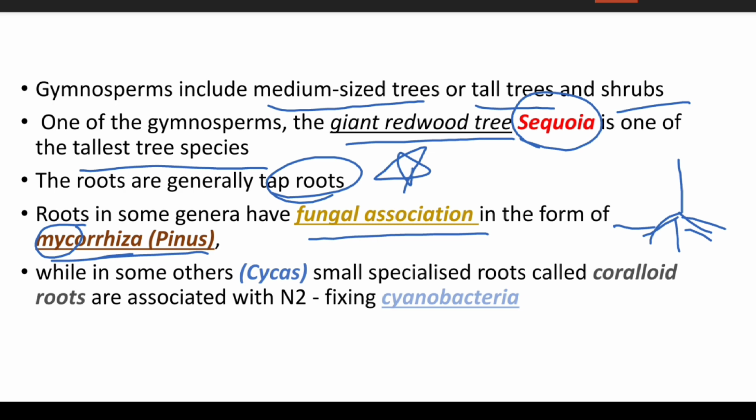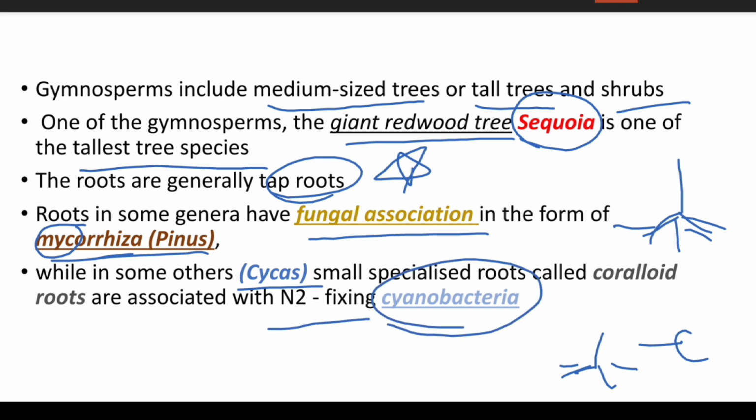While in some others, like Cycas, small specialized roots are present which are called coralloid roots. They have association with nitrogen-fixing organisms, for example cyanobacteria. So you can remember C for Cycas and C for cyanobacteria.